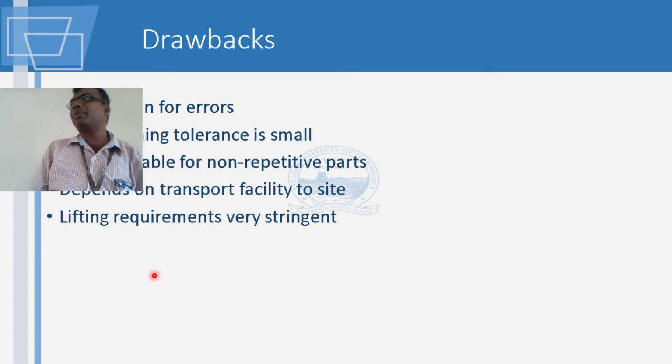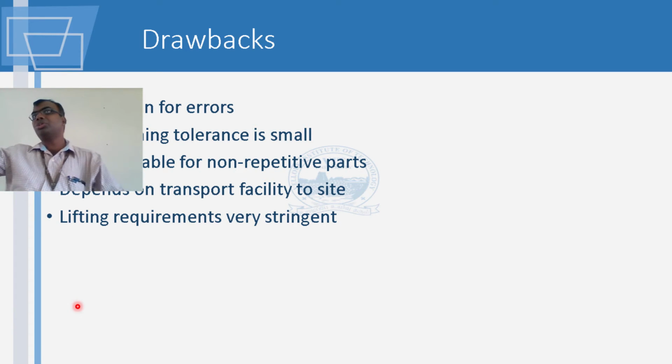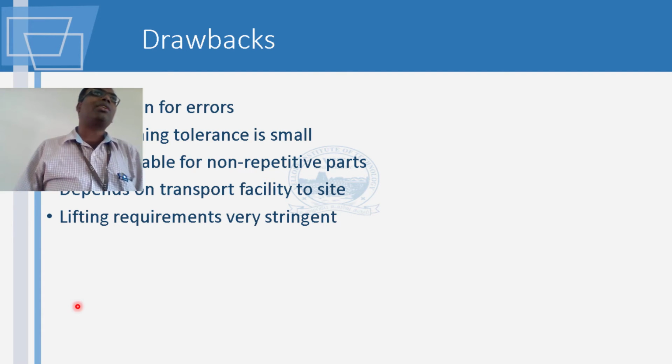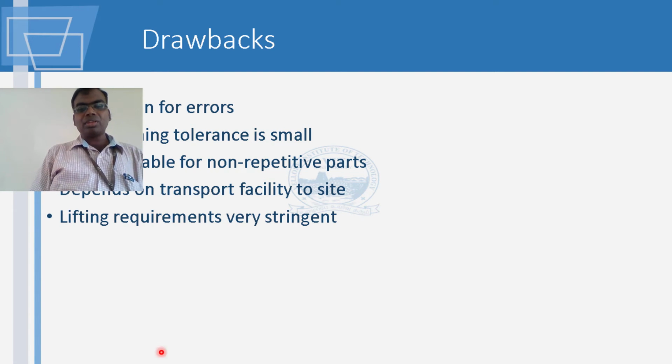Then lifting requirements are very stringent. The cranes you use should be of the required capacity. When you extend the boom of a crane and try to lift an object, it is not the same as lifting it with a retracted boom. I am sure you will understand why. The moment is going to be very large, so the entire crane can topple if you try to lift the full weight of what a crane is capable of lifting.